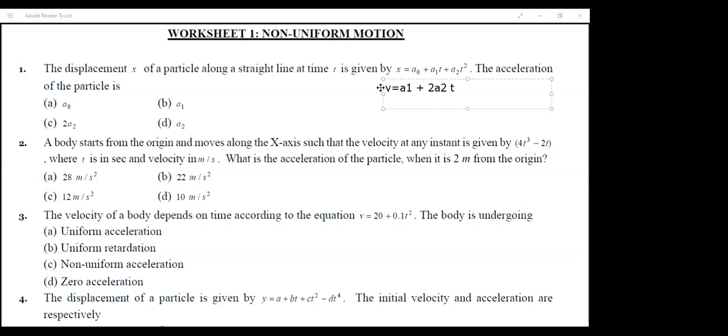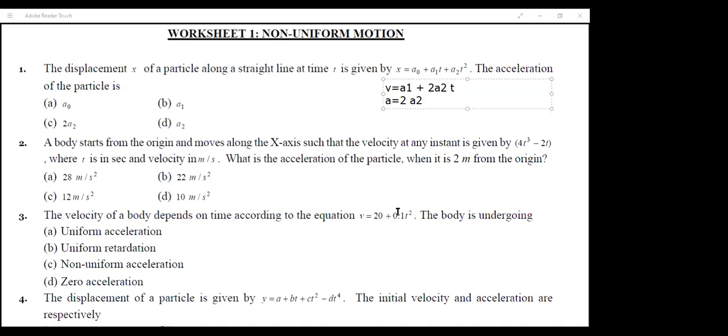Then a is equal to dv by dt, which is equal to 2a2. That is option C. Acha, okay, because t differentiation will be simply 1, so it will be 2a2, option C. Okay, fine. The first answer is C, 2a2. Thank you, Daksha.